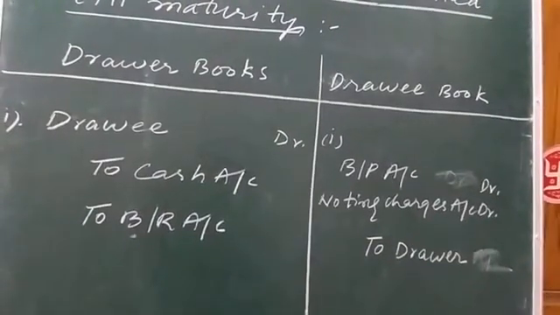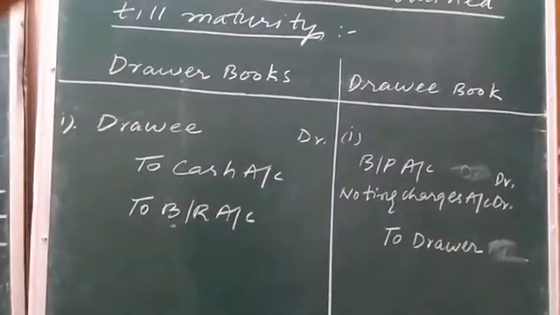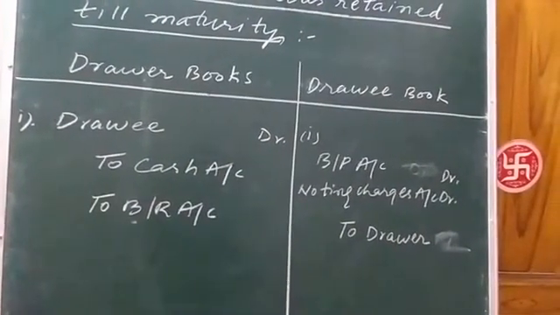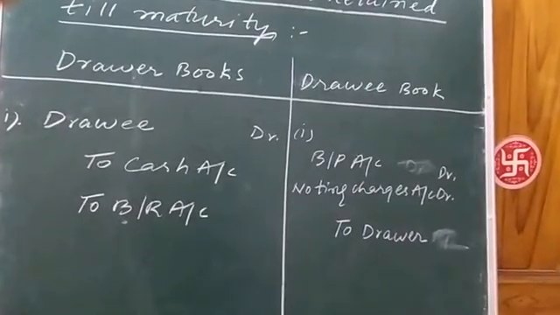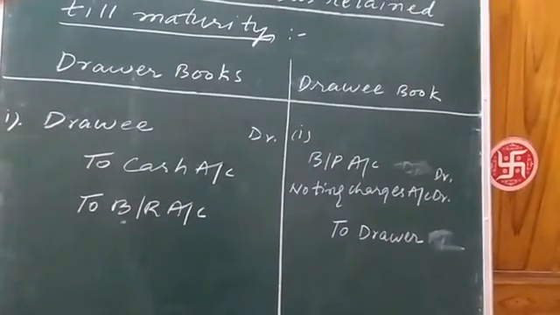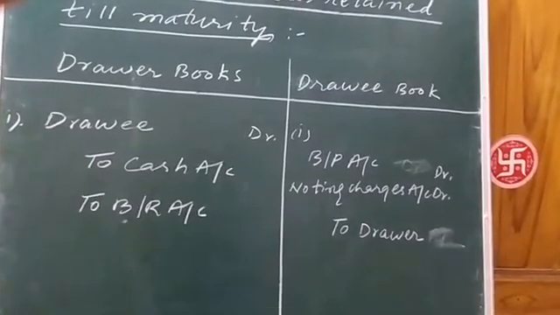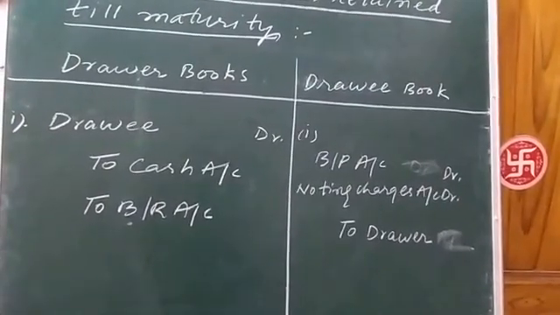Okay, because of dishonoring of the bill on the date of maturity, the bill receivable is now of no use for the drawer, and hence we are showing bill receivable as an asset on the credit side.